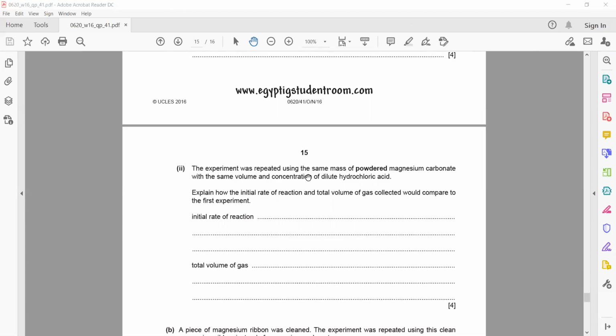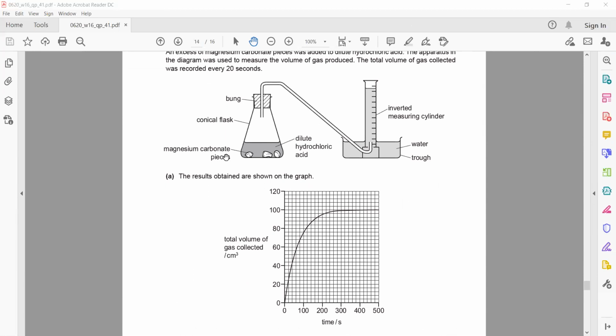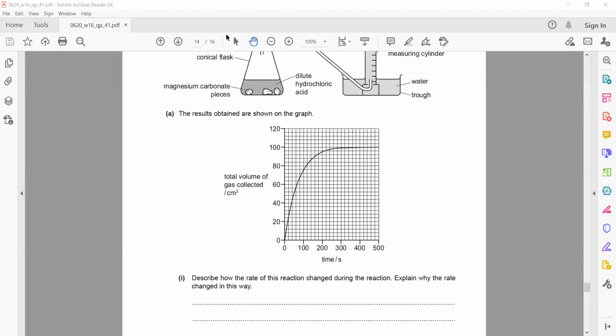The experiment was repeated using the same mass of powdered magnesium carbonate and the same volume and concentration of hydrochloric acid. First we used large pieces, now we are using a powder. So what will happen to the rate or the speed of the reaction? It will increase.